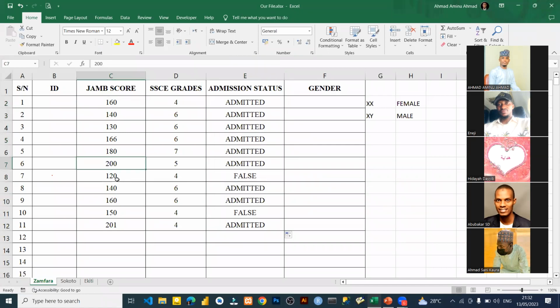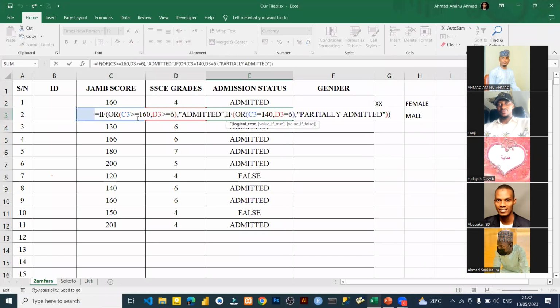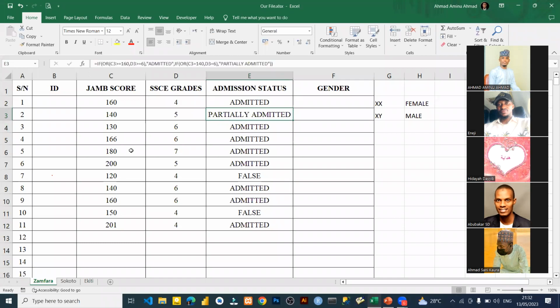So now, for example, if I have 140 here, let me make it 5. You see, I have 140, and I have 5. You see, it's partially admitted, because one of the criteria is true, which is the 140 that I used. I used 140, and that's why I get partially admitted.